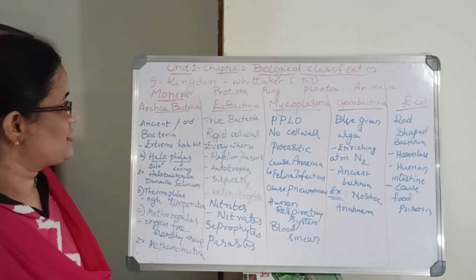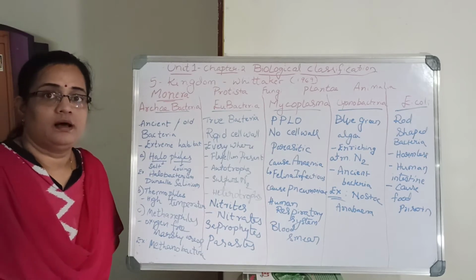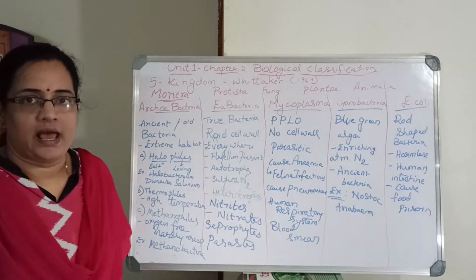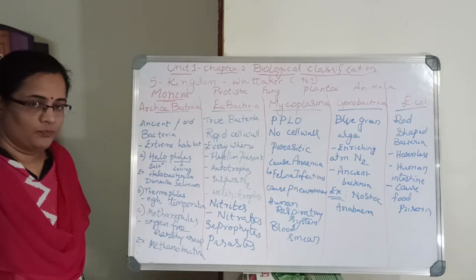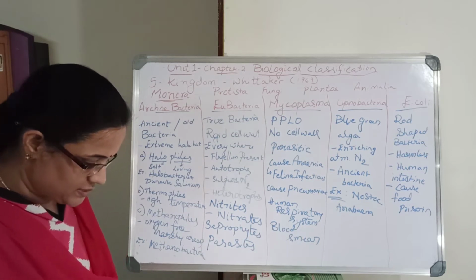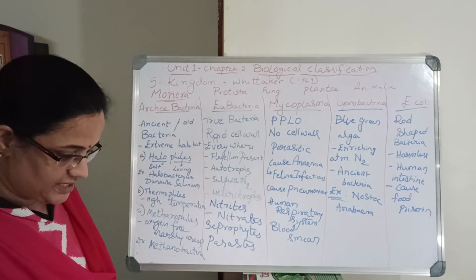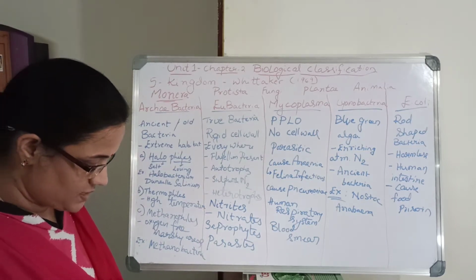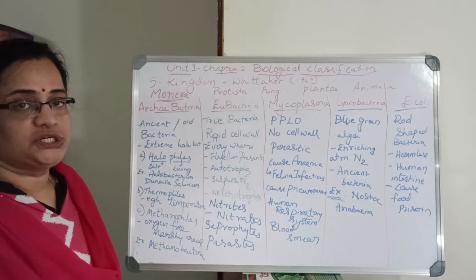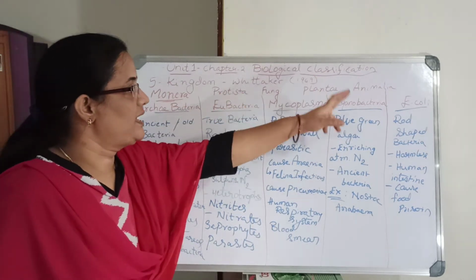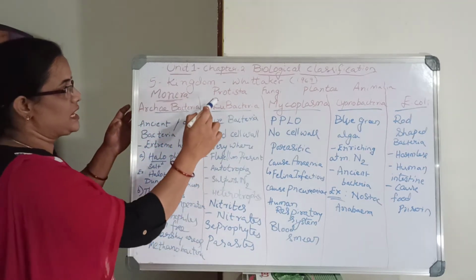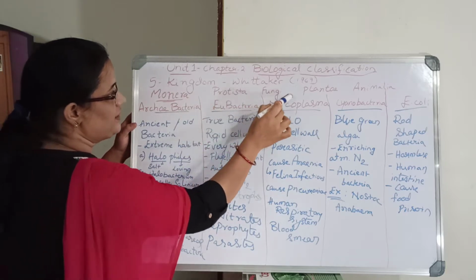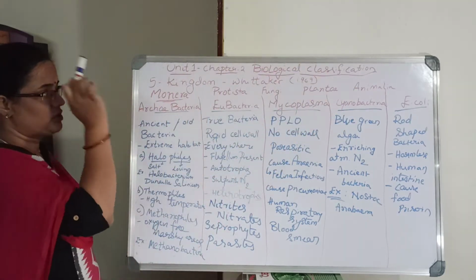So the five kingdoms are Monera, Protista, Fungi, Plantae and Animalia. In the textbook, on page number 17, there is a tabular form of the characteristics of the five kingdoms. You follow that for differentiating Protista, Fungi, Plantae and Animalia. In further classes I will teach them one by one, with further subdivisions and subclassifications.